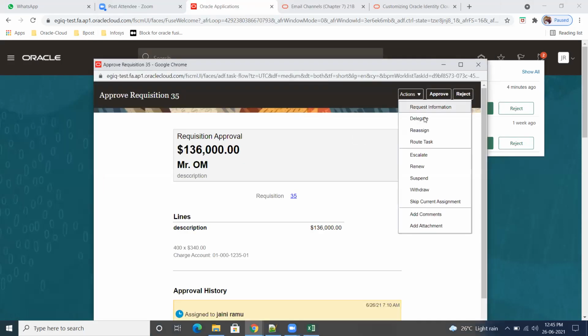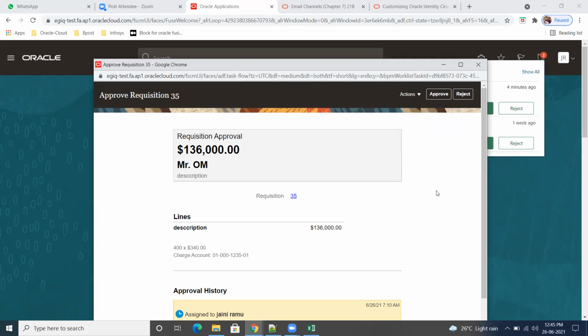In the actions, you can delegate, reassign. Reassign means assign to someone else. Delegate is also the same thing, but I'll explain exactly what delegate and reassign are. Then route task, escalate. If you want to escalate to the requester, you can escalate this one. They can also withdraw, suspend, or skip this assignment. There are a lot of things we can do, either approve or reject.